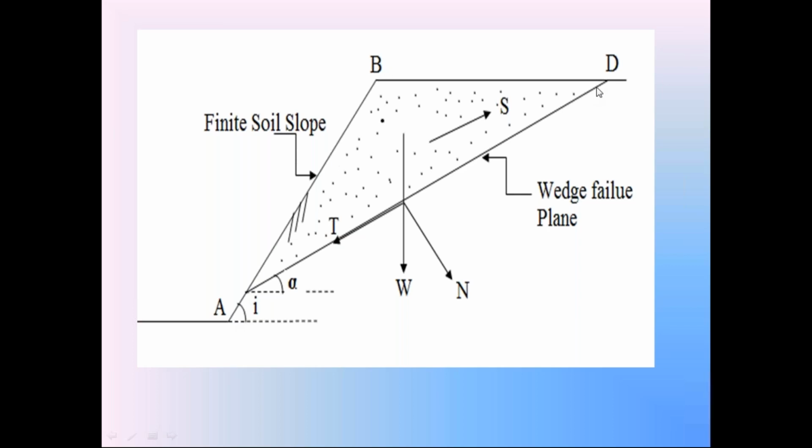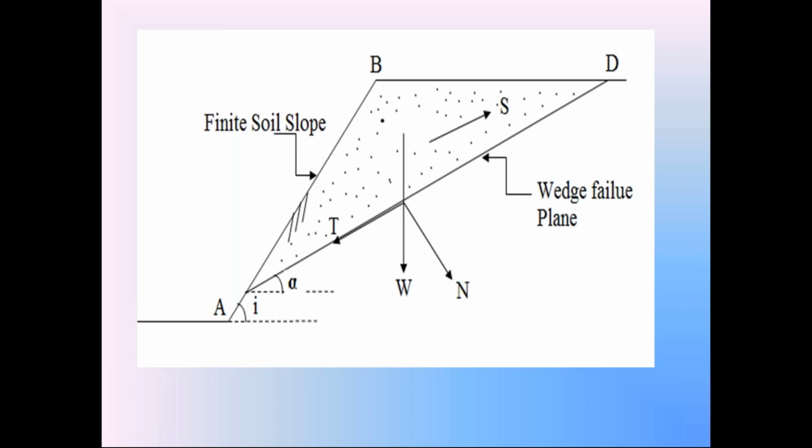On that graph sheet, take some failure surface AD. It is our assumption. Take this failure surface AD with an angle alpha. This entire process is done on the graph sheet. So on the graph sheet, we first prepare the drawing of the embankment or earth dam, including the soil slope AB with angle i. On that graph sheet, we take this failure surface AD, making the angle alpha.